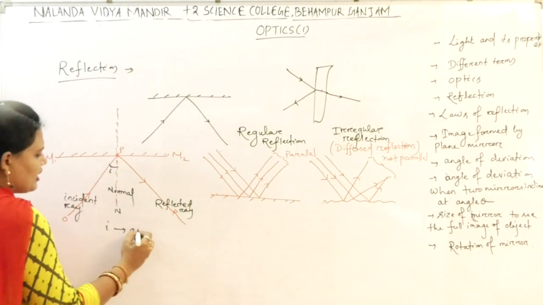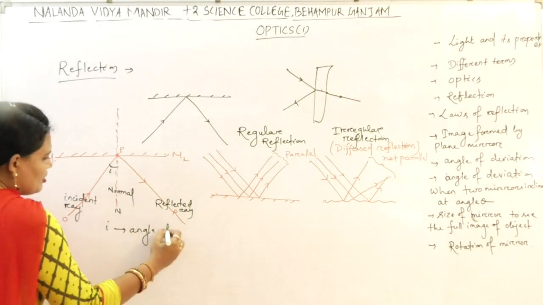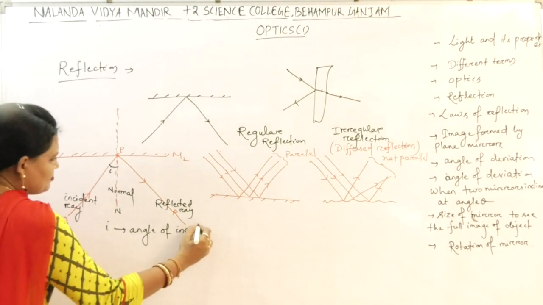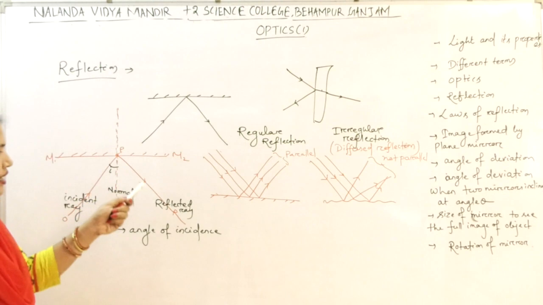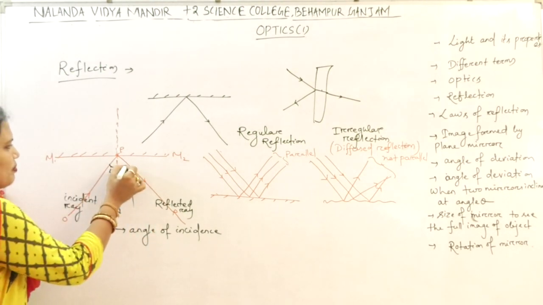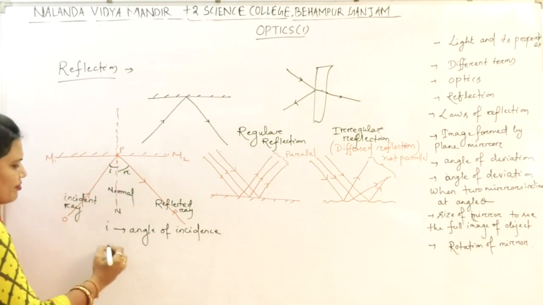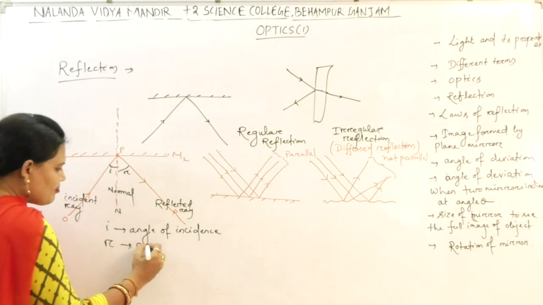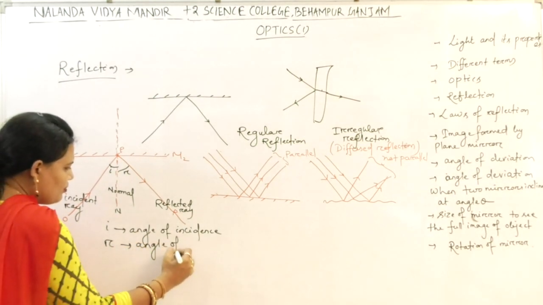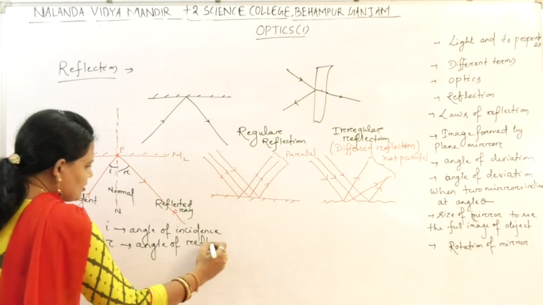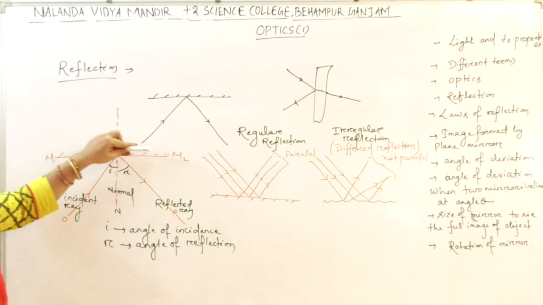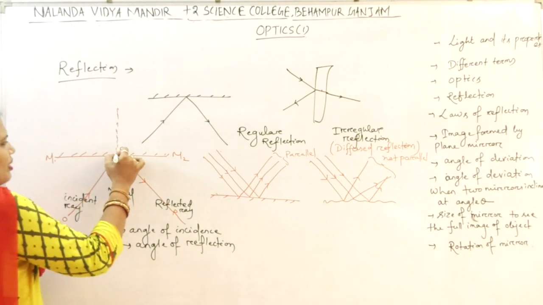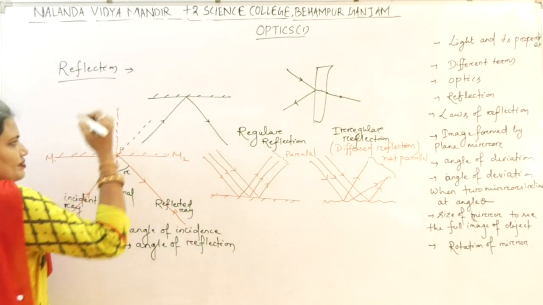The angle which the incident ray makes with the normal is known as angle of incidence. I is the angle of incidence. The angle which the reflected ray makes with the normal is known as angle of reflection. R is the angle of reflection. Okay. If the mirror is not present, then the ray would have travelled through this path.